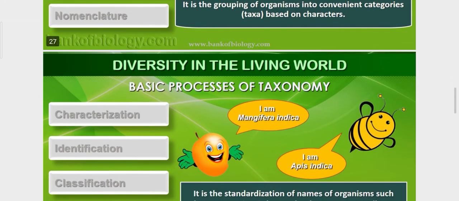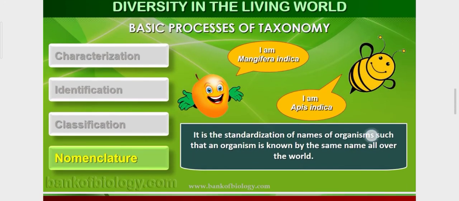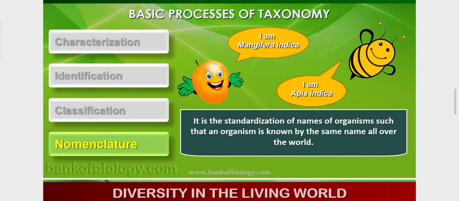Okay. Now, nomenclature. Here it is given mango and one insect. Mangifera indica and Apis indica. Indica species are the same, but their genus are different. It is the standardization of names of organisms such that an organism is known by the same name all over the world. So it means it is naming or proper standardization. So one organism is named with one name all over the world.